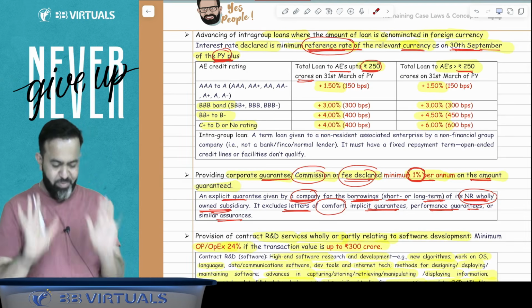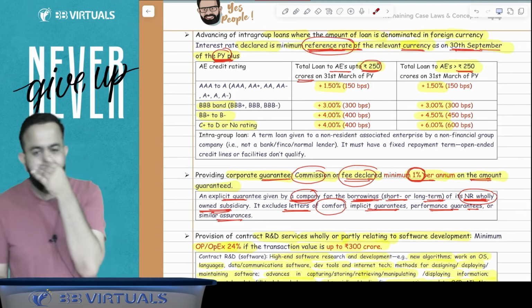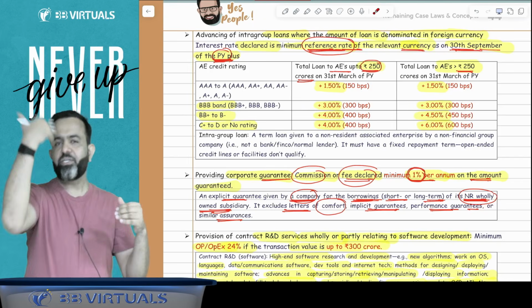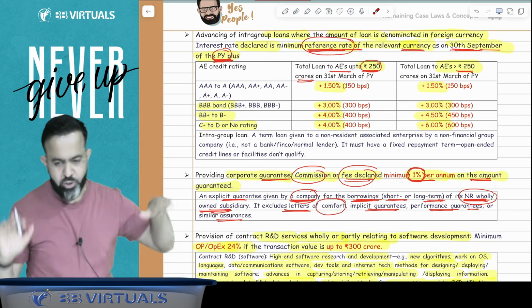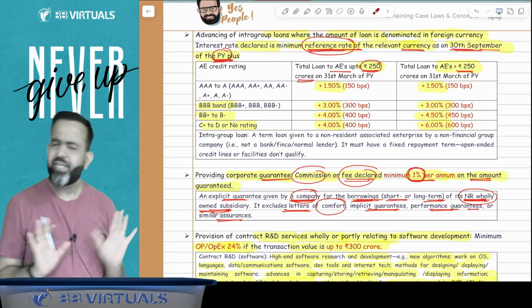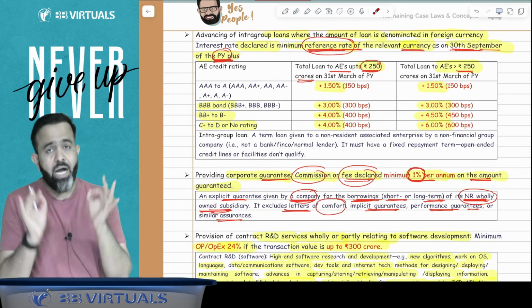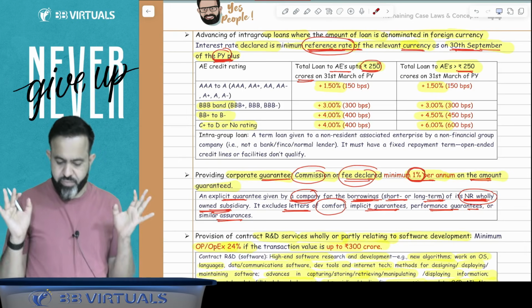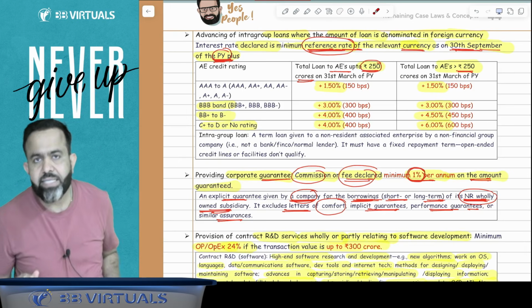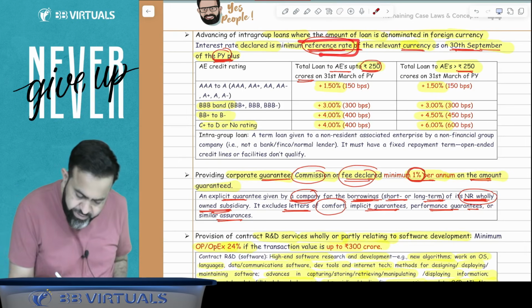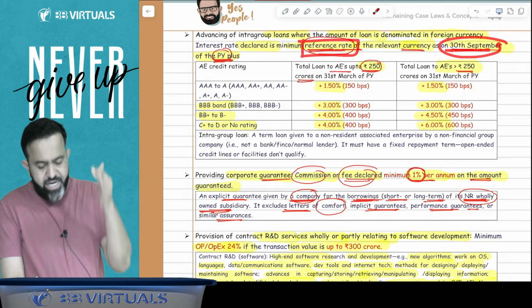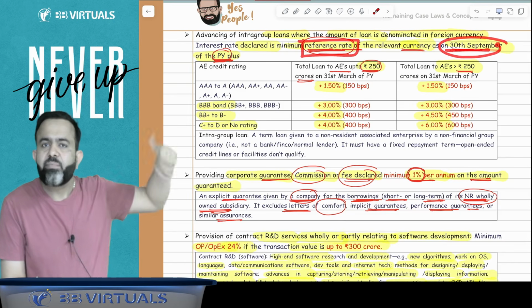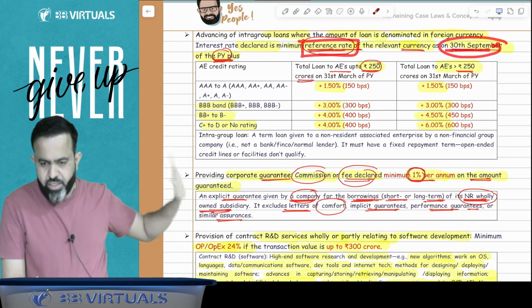Okay, again I am repeating. So guys, suppose a loan is given to the associate enterprise and that loan is denominated in foreign currency, like a dollar loan or euro loan. Then how much should be the interest rate? For that, they are saying first take the foreign currency reference rate as on 30th September of the previous year, and after that just add some basis points. Now what are the basis points?